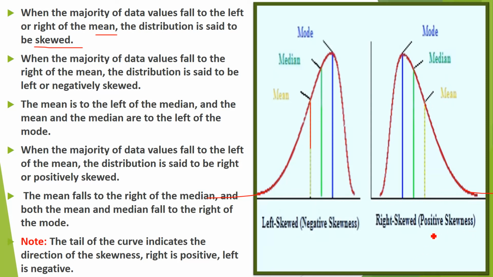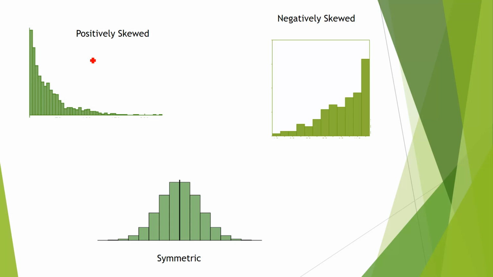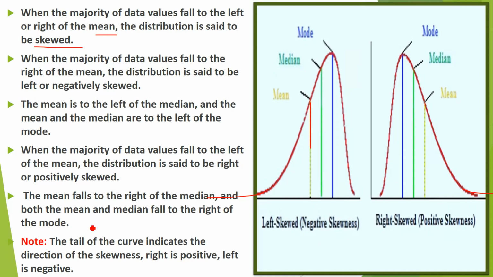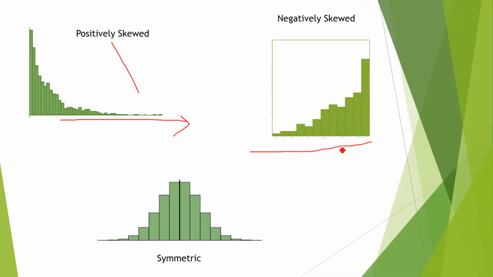Right, so in case of positive skewness, you have more data on the left hand side. In negative skewness, you have more data on the right hand side. Same thing I have explained here. This is positively skewed. See, more data is here on the left hand side, and the tail is on the right hand side, so it is positively skewed. In the negatively skewed, more data lies on the right hand side, but the tail, as I have mentioned here, is the tail of the curve. So this is the tail. Tail shows the skewness, so this is negatively skewed.